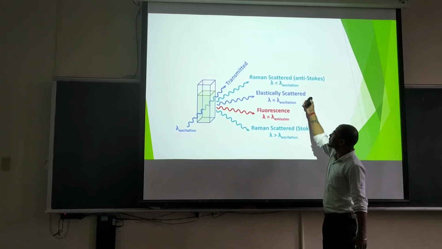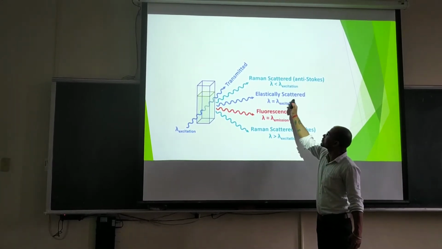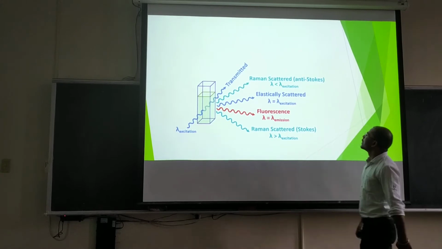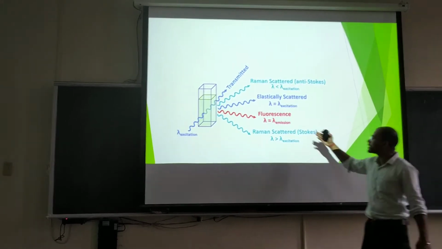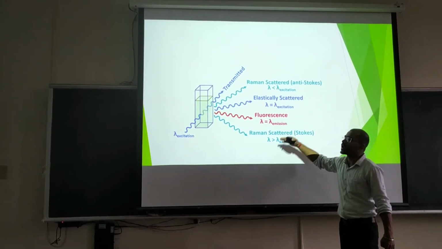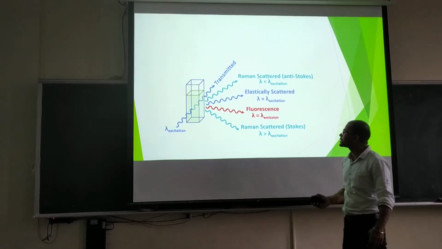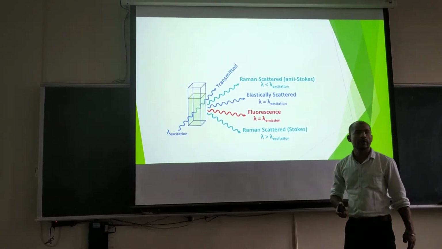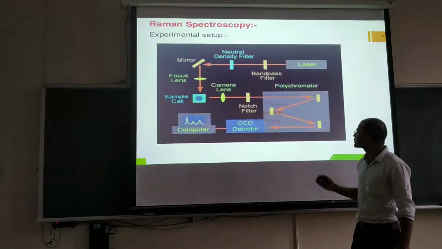And this is the case where the energy is the same, known as elastic scattering, and this is also fluorescence when the wavelength of the scattered light equals the wavelength of the emission light.